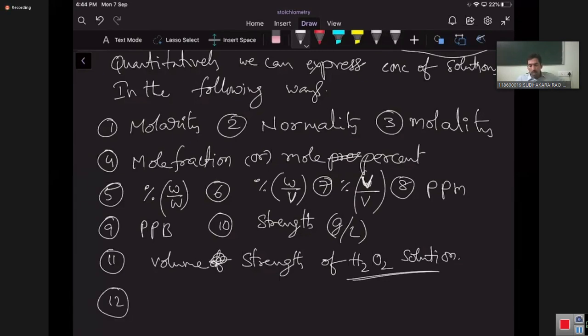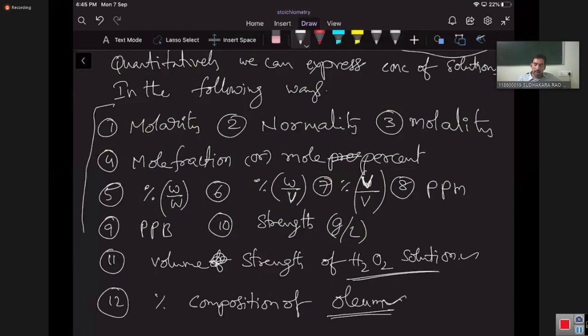And percentage composition of oleum. For oleum it is exclusive, and the volume strength is hydrogen peroxide exclusive. But for all the remaining ones, these are the different ways to express the concentration of a solution quantitatively.